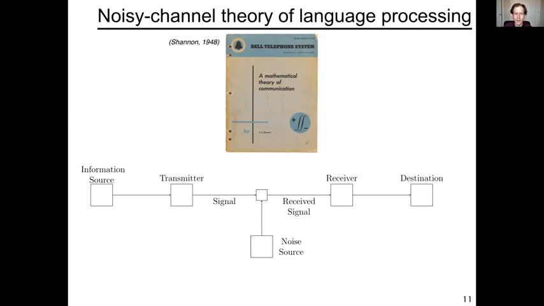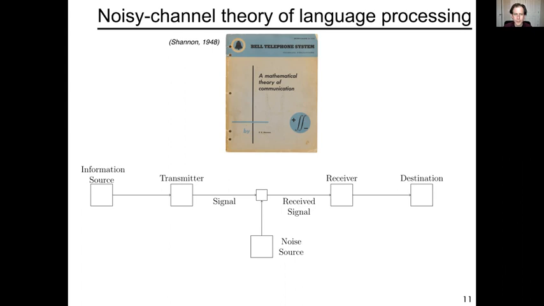On this view, it is productive to look at communication in the following abstracted format. There is an information source from which we get a message which is converted into a signal by a transmitter. It is then sent out and subject to noise between broadcast and receipt at the receiver. And then what the receiver does with the received signal is that the destination decodes it and tries to obtain a reconstruction of the message that was intended from the information source.